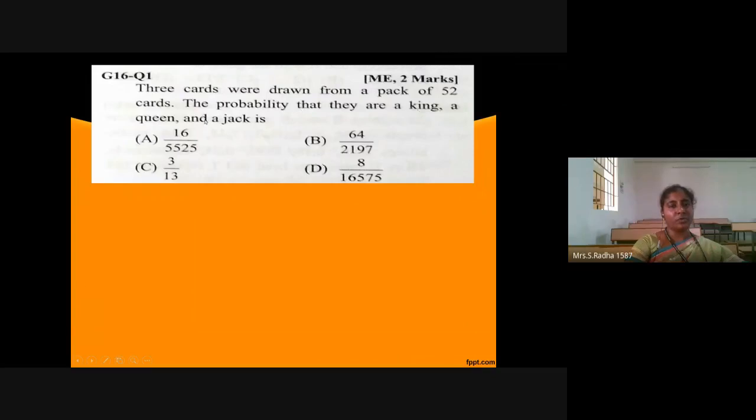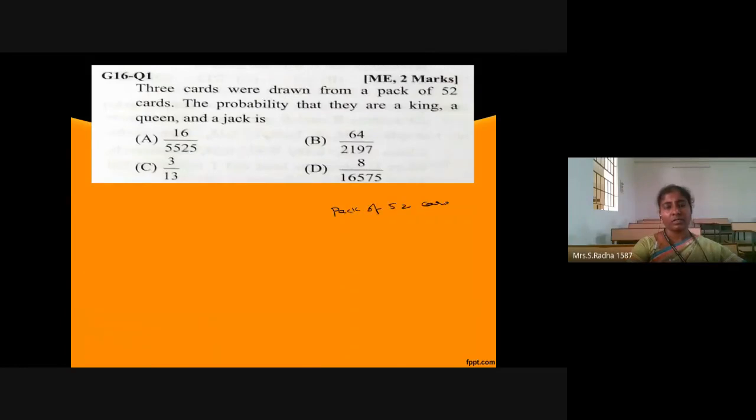From a pack of 52 cards, 3 cards are drawn. What is the probability that they are a king, a queen, and a jack? Okay, so you have the basic understanding of a pack of 52 cards.